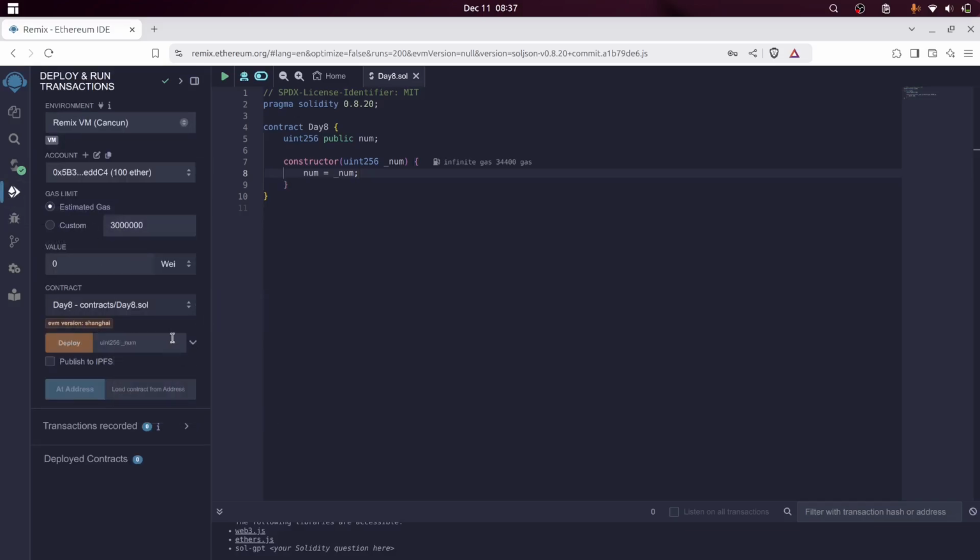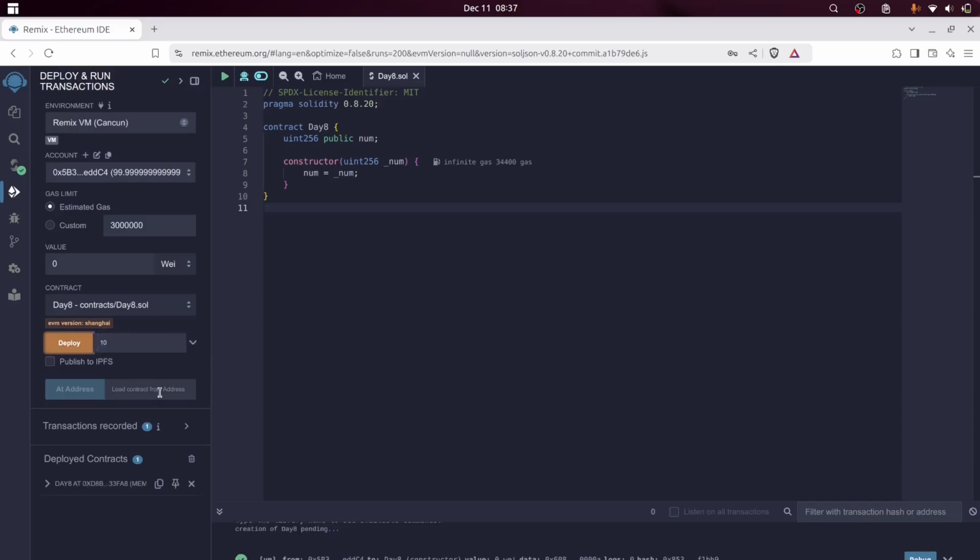Deploying basically means we are putting our contract on the blockchain. Anyone can access the contract just using the address. As you can see, you have to pass the constructor parameter while deploying. Why? Because it's automatically called when a contract is deployed. This is the concept. Let's put, say, 10, and deploy.